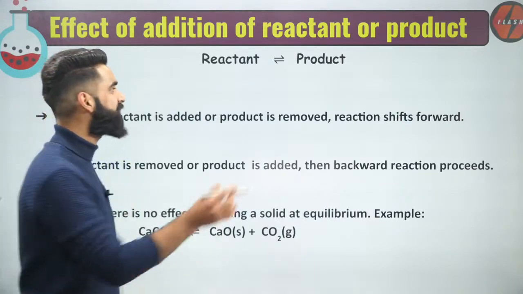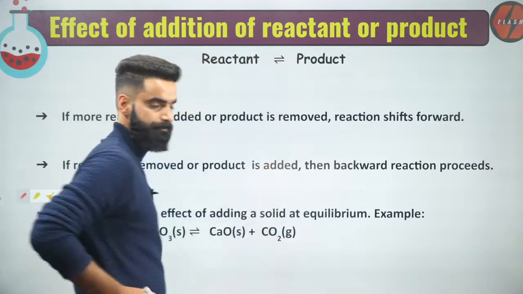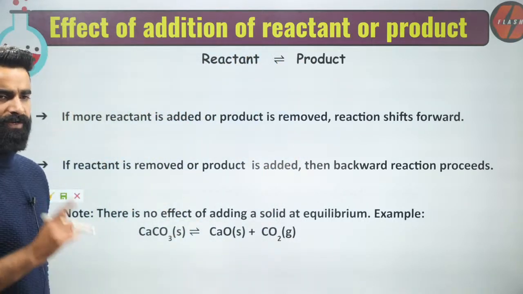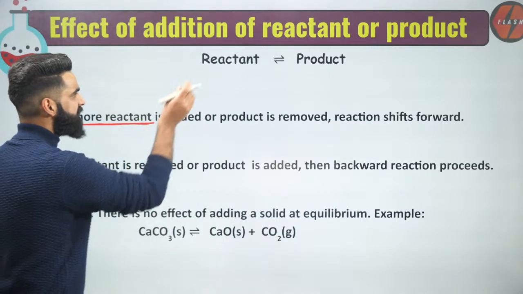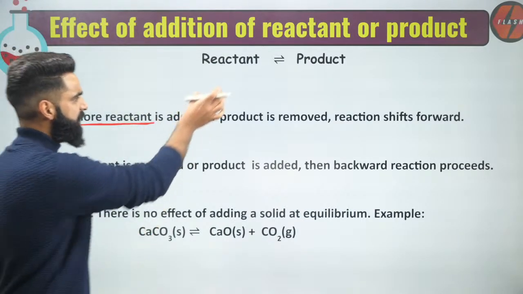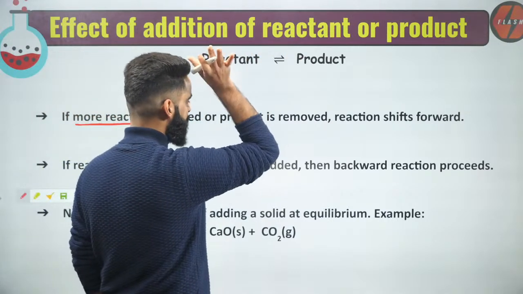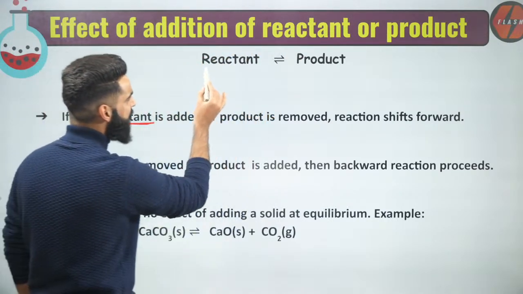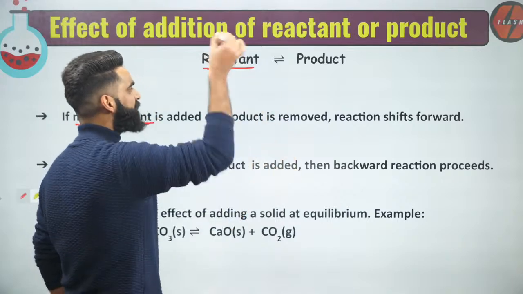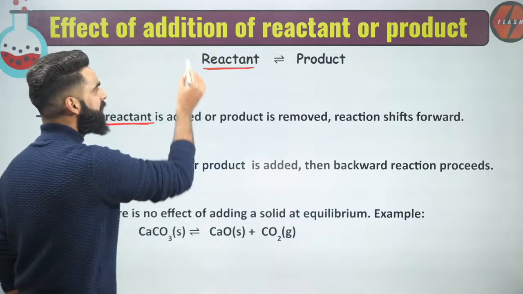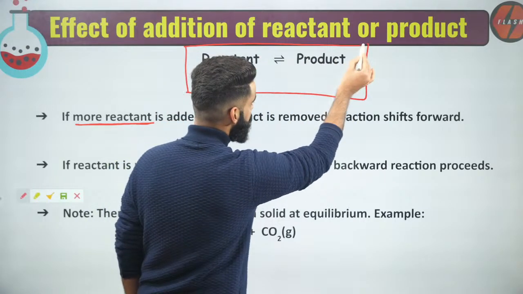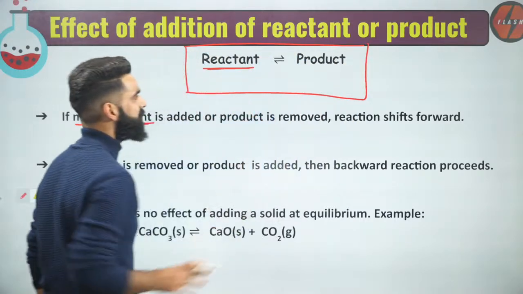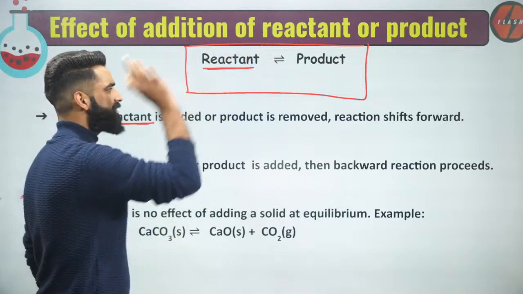If I try to change the amount of reactant and product? See, guys, number one, if I add some reactant in this reaction, which I'm assuming is at equilibrium right now, if I add some more reactant in the container in which this reaction is proceeding. This is the reaction which is taking place in a container, and it is at equilibrium.